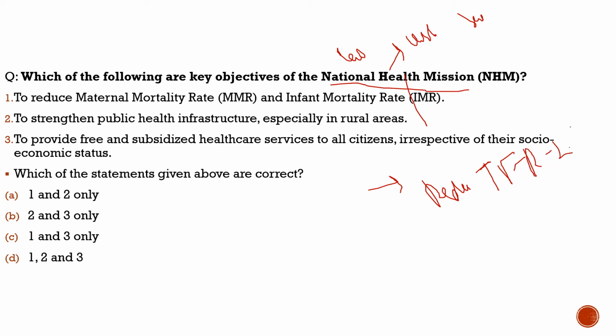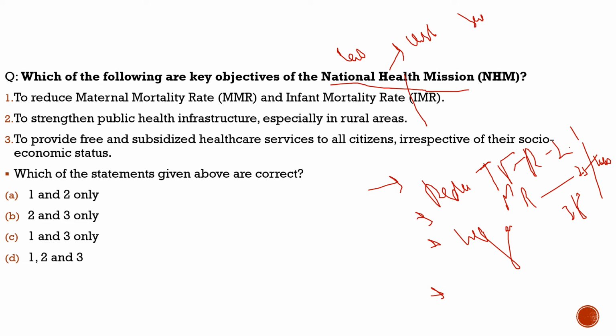The first aim of this was to reduce the total fertility rate to 2.1. Another was the infant mortality rate, which should be reduced to 25 out of 1000 newborns. Right now we are at 28, so we have almost done great in this.